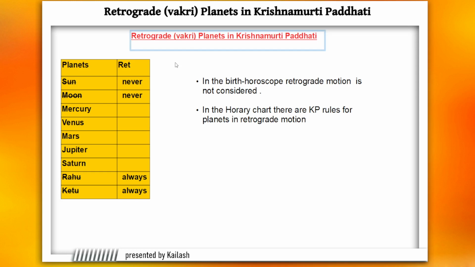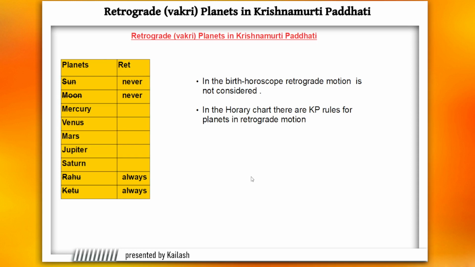Now, not all the planets get into a retrograde motion. The Sun and Moon are always direct. They are never retrograde. Similarly, Rahu and Ketu are always retrograde. That is their natural motion, the retrograde motion. So Rahu and Ketu are also not considered. The only planets that are considered are Mercury, Mars, Venus, Jupiter, and Saturn.